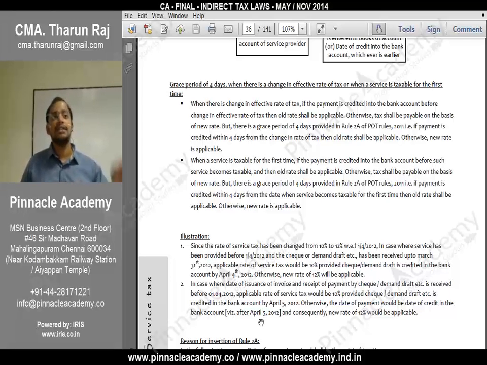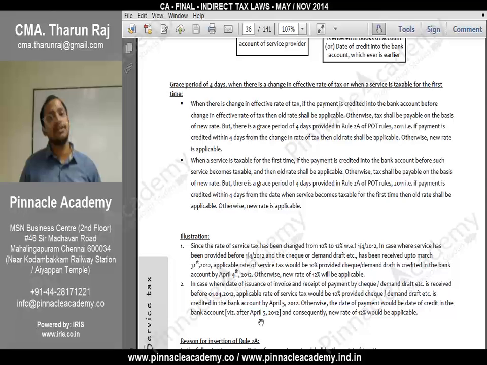Now, you ask the service recipient. Service recipient tells, I don't have money. You gave me a credit period of 30 days. Right now, I don't have money. Arey yaar, I will levy service tax on you. Let it be, but I don't have money. Okay? So, what can we do? And at a later point of time, if you tell him, I will charge service tax to you, he will simply tell, no, at the time when you entered into the contract, there was no service tax. How can you charge it to me? Even if you charge, I will not pay. Got it? So he is very adamant.